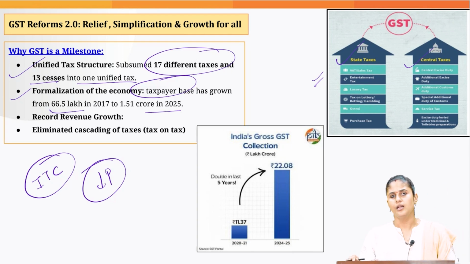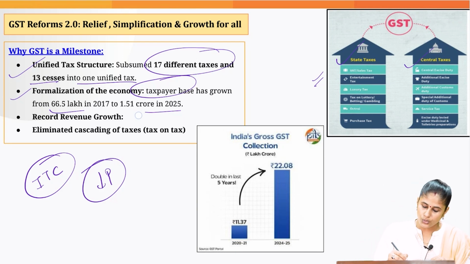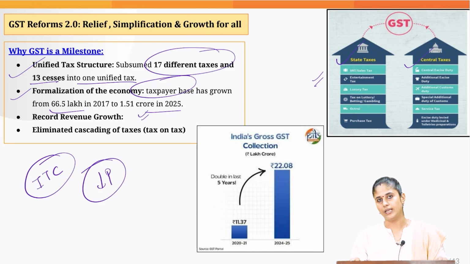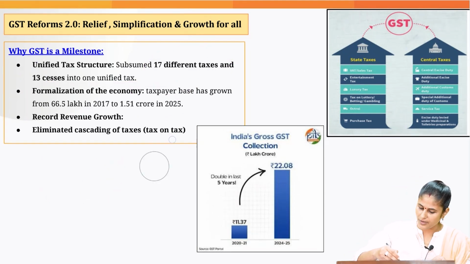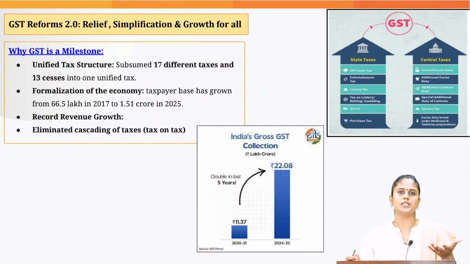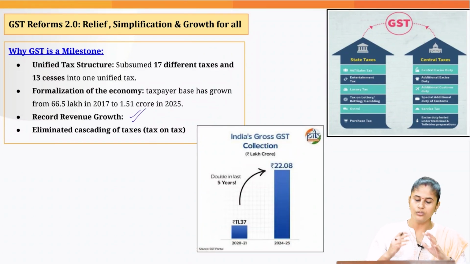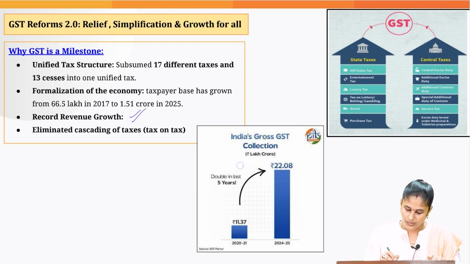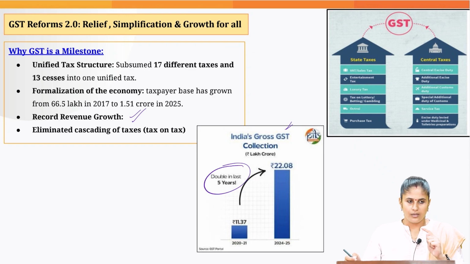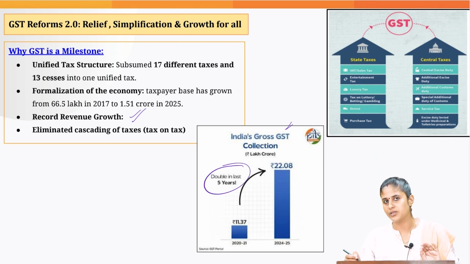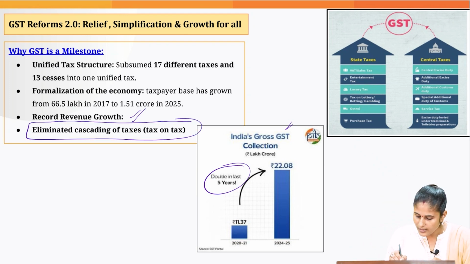And if you go by the PIB, we have witnessed a remarkable increase when it comes to the taxpayer base from roughly 66 lakh in 2017 to 1.50 crore in 2025. And since the GST is addressing the inflationary pressures, that is the reason people are spending more, ultimately leading to a record increase in revenue growth also. Okay, it has doubled in the last 5 years, as you can see from this data point. And right now I said that when it comes to GST, it reduces the inflationary pressures. For that, you need to understand how.